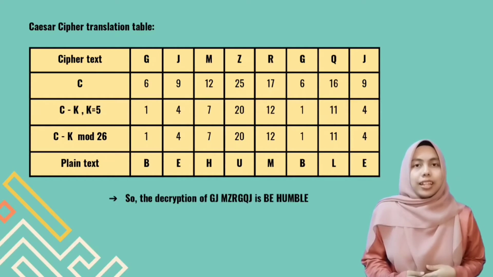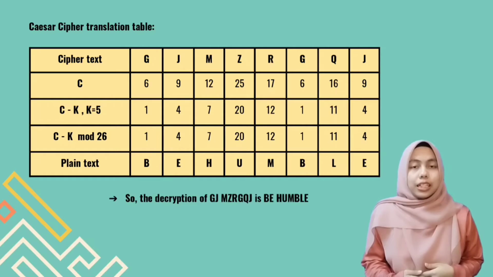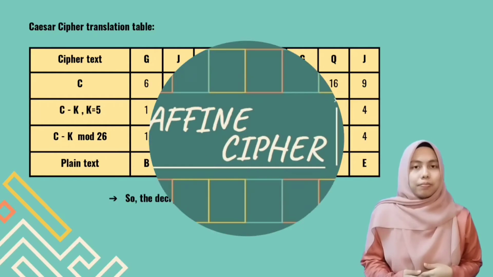Next, we enter the numbers into the formula and calculate it. Lastly, we need to translate back the numbers to characters. So, the decryption of GJMZRGQJ is "be humble".